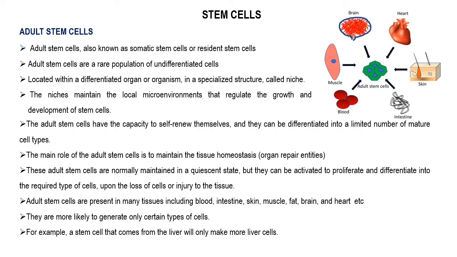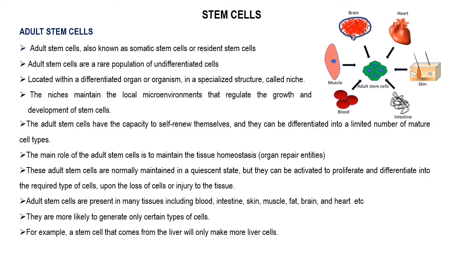Adult stem cells are found in the juvenile and adult stages, whereas embryonic stem cells are found only in the embryonic stage. That's why they are called somatic stem cells.